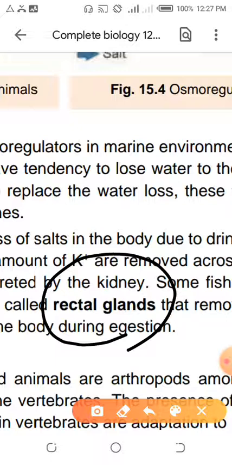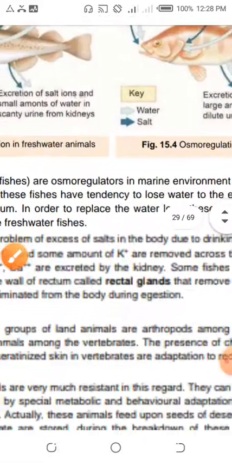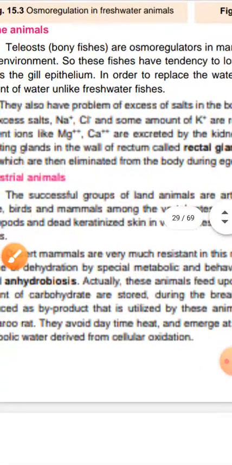The osmoregulators can maintain their body temperature. Osmoregulators can maintain their salt concentration. And how will they maintain it? The true example is the rectal gland. I already told you. The rectal gland is not excreting the useful salts, sodium and chloride ion.